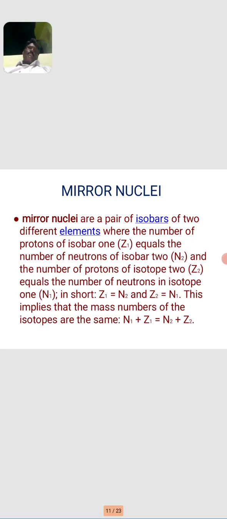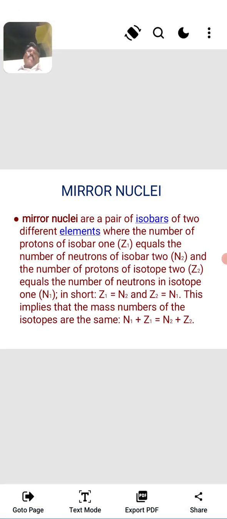So n1 means the number of neutrons of atom 1 and z1 means the number of protons of atom 1. These will be equal to n2, number of neutrons of atom 2, and z2, number of protons of atom 2. So for mirror nuclei, the pair of isobars of two different elements, the number of protons of element 1 will be equal to the number of neutrons of element 2, or the number of neutrons of element 1 will be equal to the number of protons of element 2.